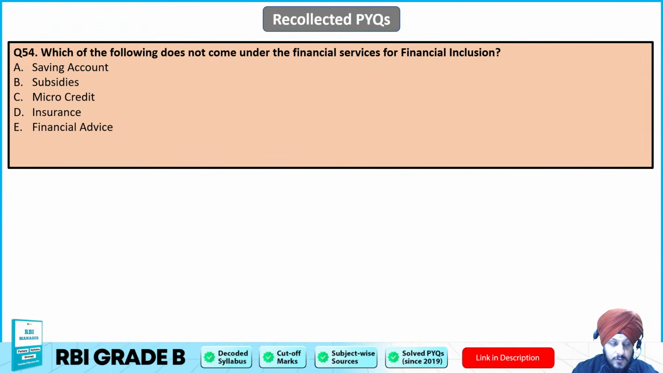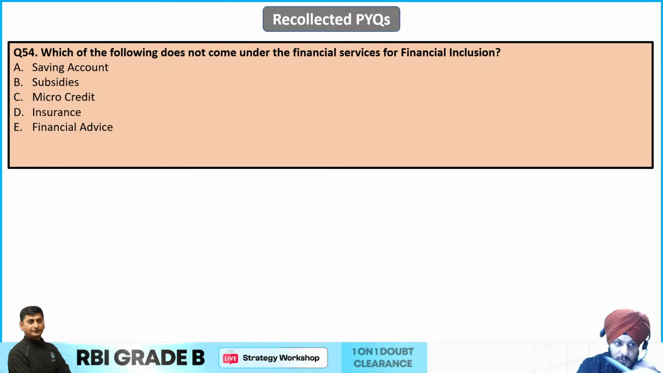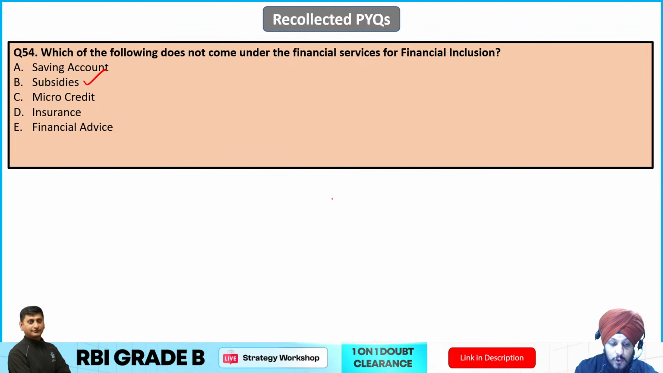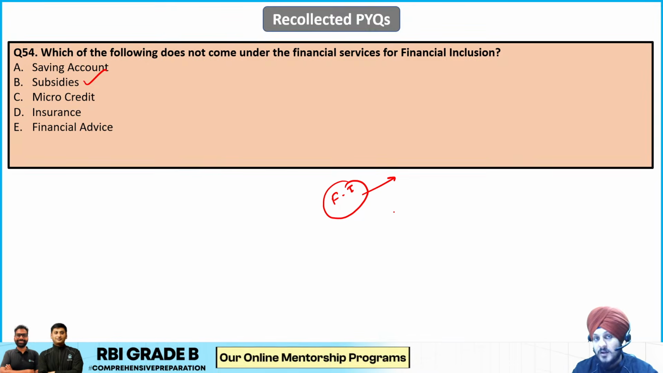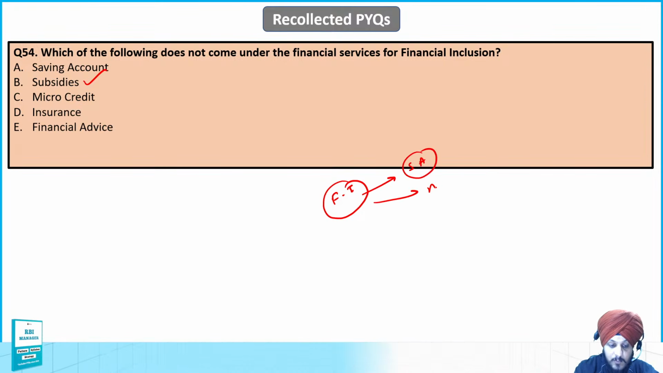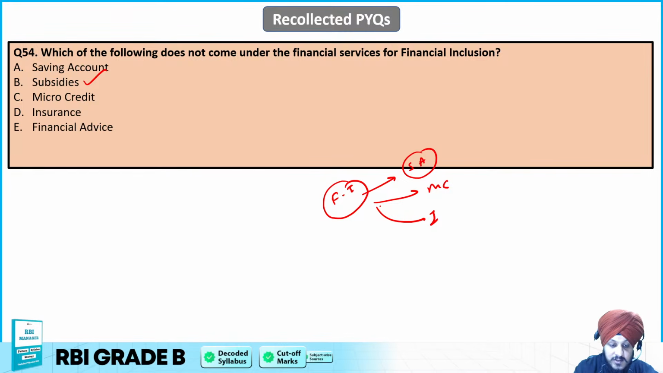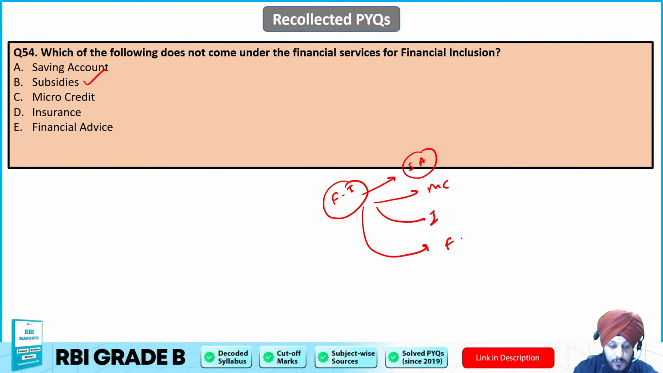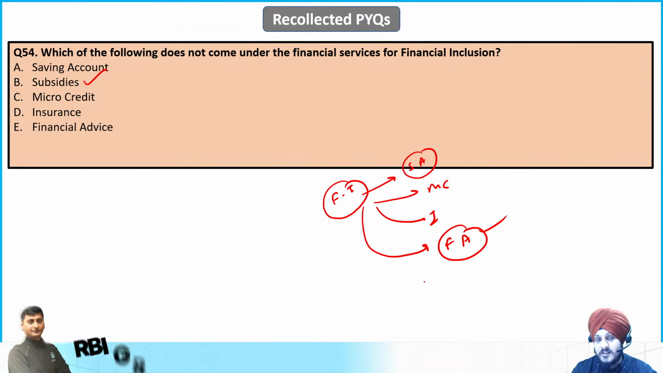Yes. So for question number 54, B is going to be the answer to this question, because when we talk about financial inclusion, it basically means providing access to different types of financial services to the underbanked and marginalized section of the society, right? So as a part of the financial inclusion, we can provide the saving account, which is a basic banking service. It can include microcredits, insurance, and financial advice also, right? As a part of which we can provide guidance for better financial decisions.